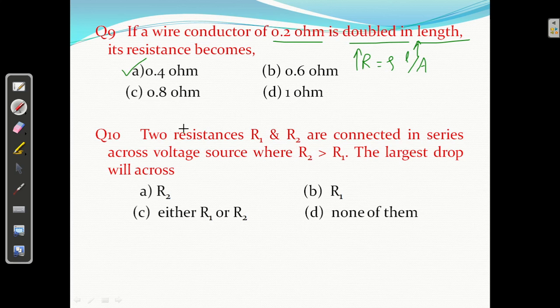Okay. Two resistances R1 and R2 are connected in series across a voltage source, and R2 is more than R1. Which has the largest voltage? If they are in series, the current will be the same. And since the current is the same, the one with more resistance, R2, will have more voltage drop. So R2. Answer is A, right?